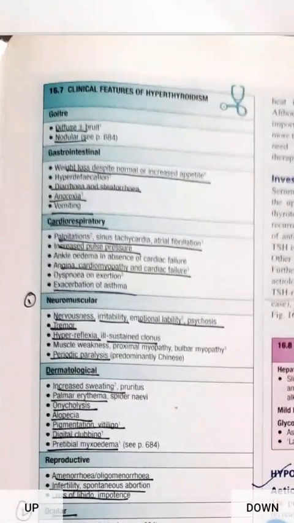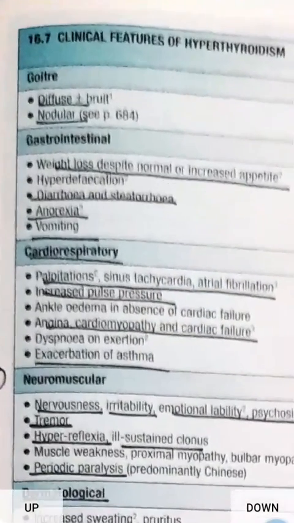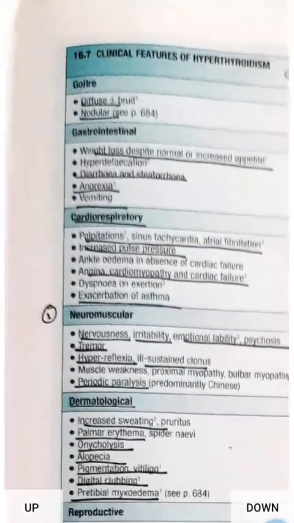Clinical features of hyperthyroidism. First clinical feature is goiter. Goiter can occur in hypothyroidism and also in hyperthyroidism. Goiter can be diffuse. If it is diffuse, then we can hear a bruit. Bruit is commonly seen in Graves' disease. So diffuse goiter with a bruit can be seen in Graves' disease. Then nodular goiter. So two types of goiters can be seen, that is diffuse and nodular.